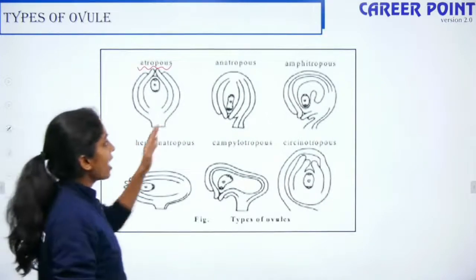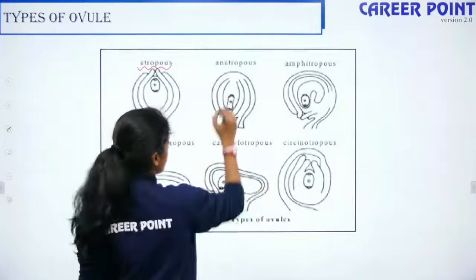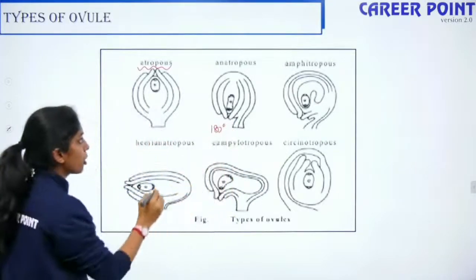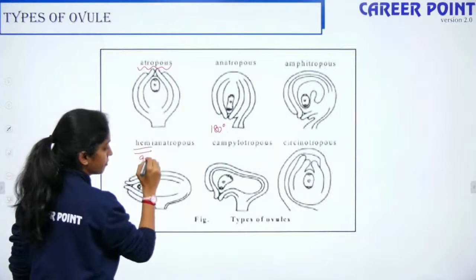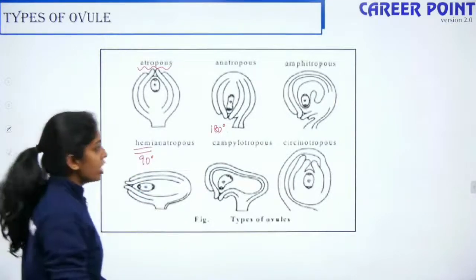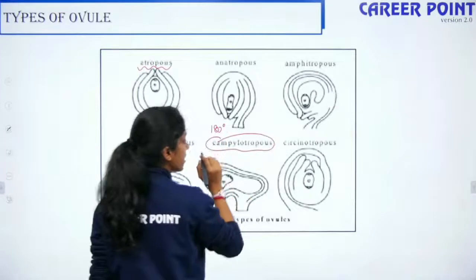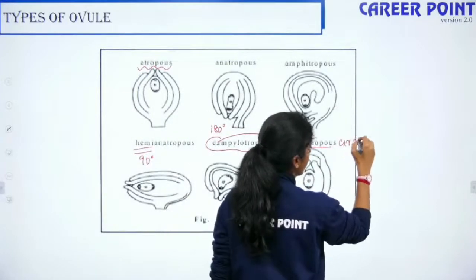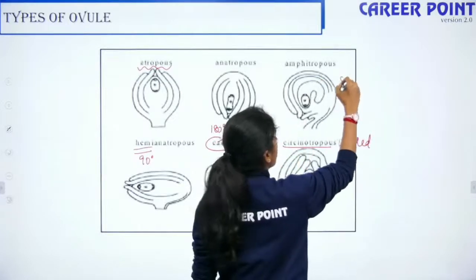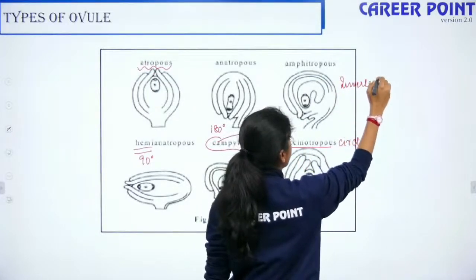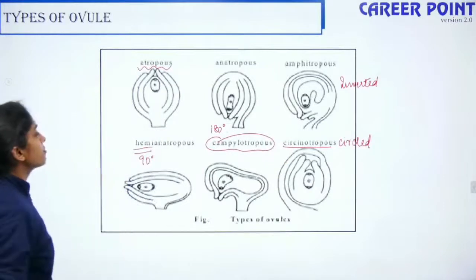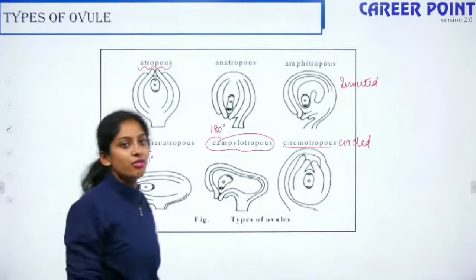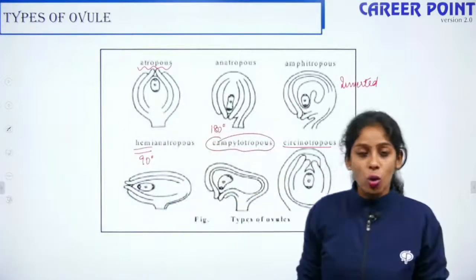Now anatropous is the straight line, 180 degree. Hemianatropous means 90 degree. Campylotropous means when it is curved. Circinotropous means when it is circled. Amphitropous means it is inverted. Atropous means it is in a straight line, facing the top. These are the different types of ovules based on their orientation.